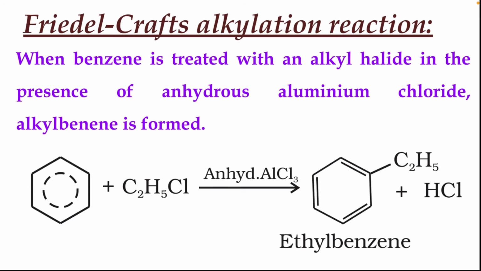That is, in this particular reaction, benzene reacts with C2H5Cl. It produces ethyl benzene.